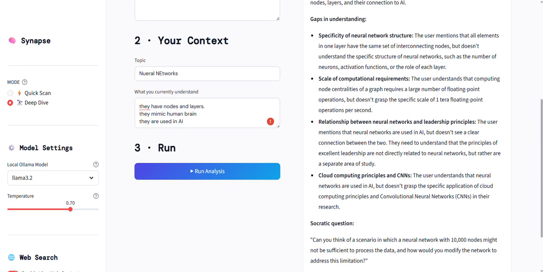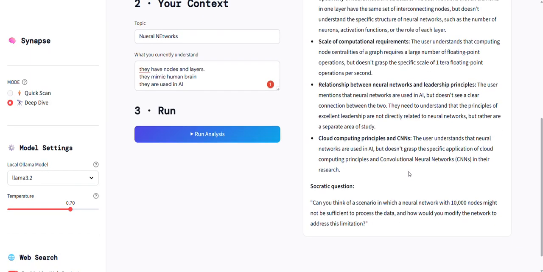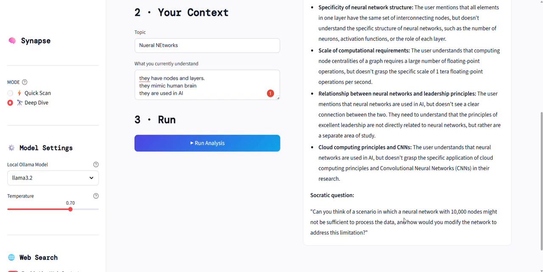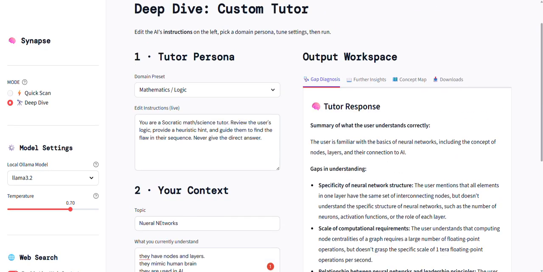And the main thing here is deep dive gives us a Socratic question that will help us to realize what we don't know. So here it gives you a question. Can you think of a scenario in which a neural network with 10,000 nodes might not be sufficient to process the data, and how would you modify the network to address this limitation? So here it is not just about the nodes and layers. So that is what Synapse is trying to tell us.